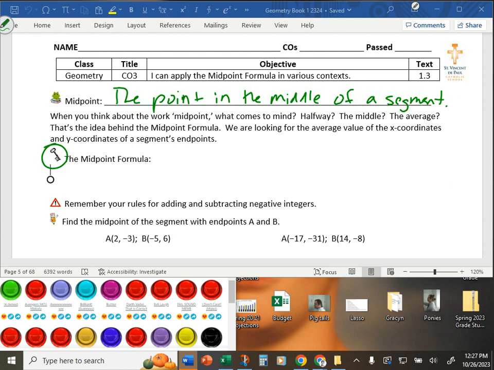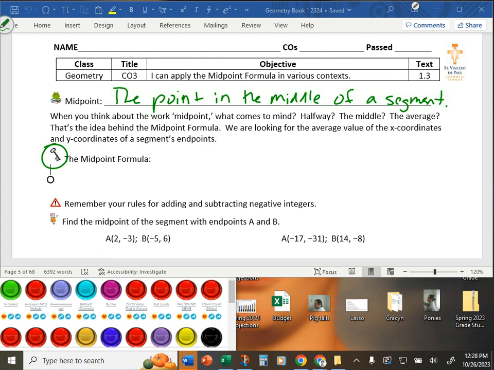Now remember, we're talking about segments here, and those characteristics of segments that we've talked about before. Segments are straight, they have 2 endpoints, and they can be measured. You can't have a midpoint of a line because a line goes on forever. The one exception might be a number line, because technically 0 is the middle, since you have 2 distinct sides. But even then, it goes on forever. You can't measure a number line because the measure would be infinite. But with a segment, you definitely have a middle point.